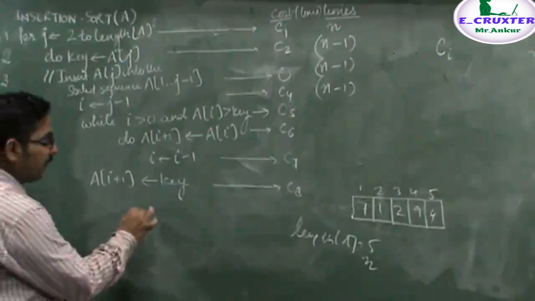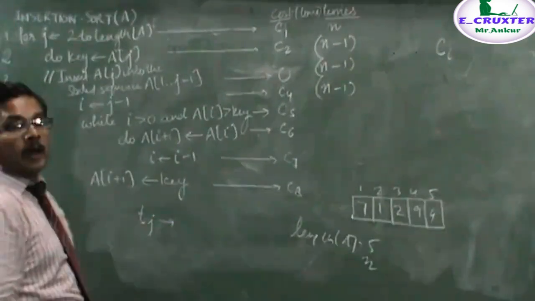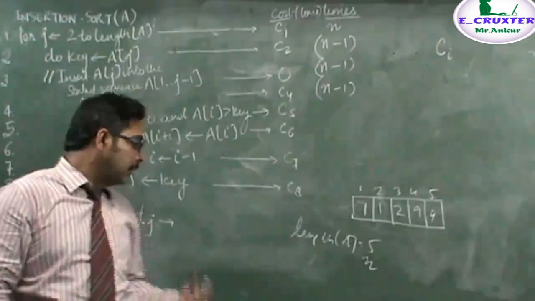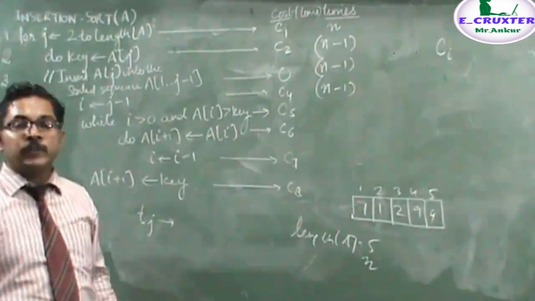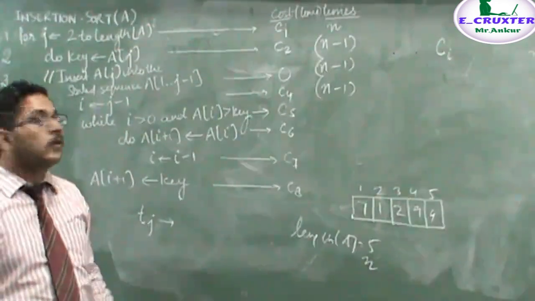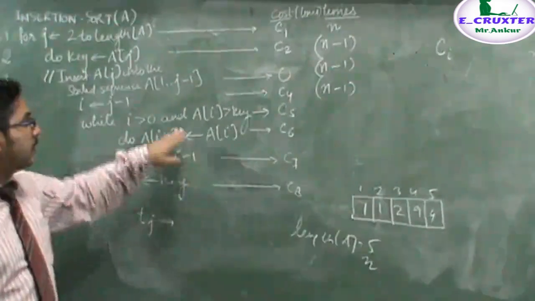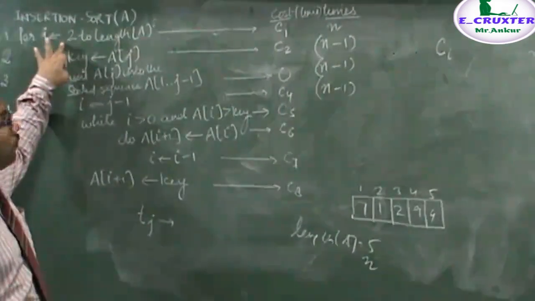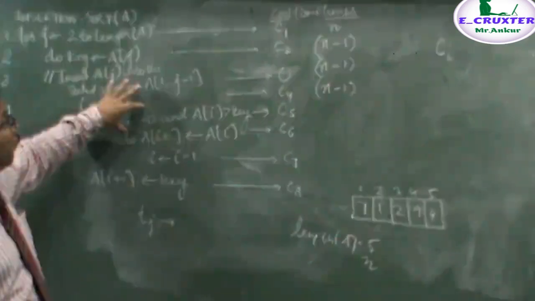Let's say I define a variable t_j as the number of times the while loop in line number 5 is executed for that value of j. Then you can say this statement depends upon the value of j. For one value of j, for example, it will be executed 3 times, for another value it will be executed 4 times.